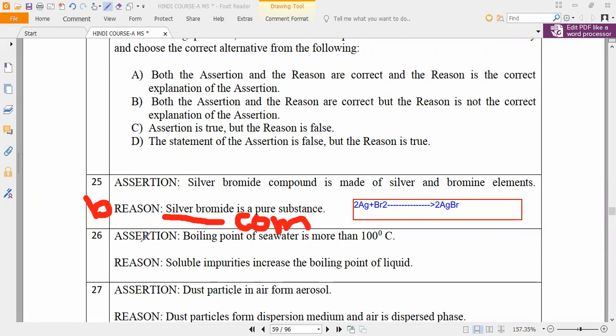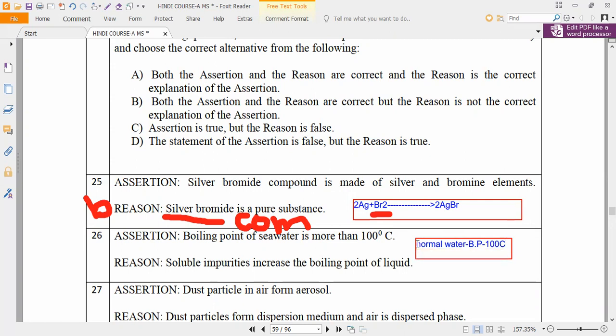Next, the 26th question. Assertion: the boiling point of seawater is more than 100 degrees Celsius. Is it yes or no? Seawater and normal water. What is the normal water boiling point, guys? Can anybody say? If you take pure water, the boiling point, BP, is how much? BP is 100 degrees Celsius. Yes or no? Please respond.